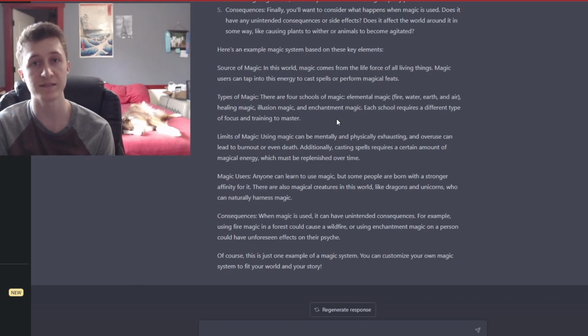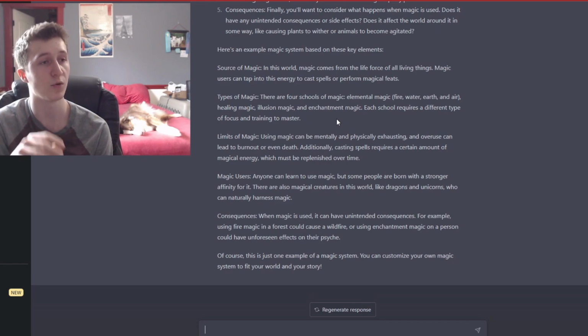Everybody, when they decide they want to implement a magic system into their story, goes through this exact same example of a magic system. A magic system that drains the life force of people, has different schools of magic, can be mentally and physically taxing. Just these exact same rules. I feel like that's something that everybody goes through, so I'm not super, super impressed with that.